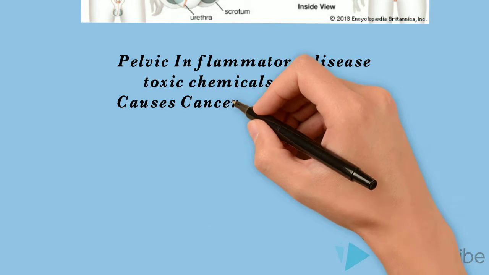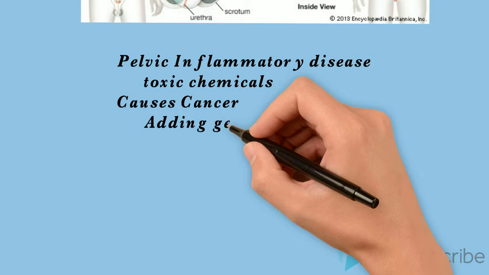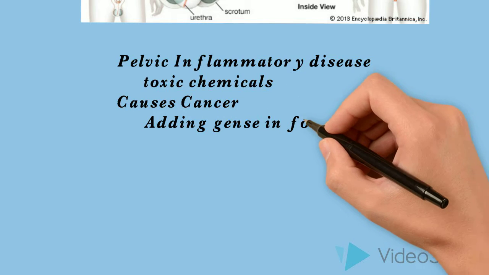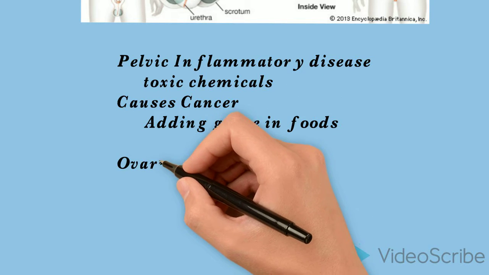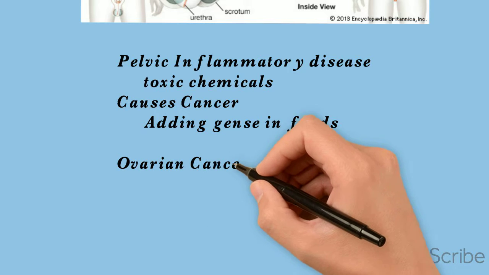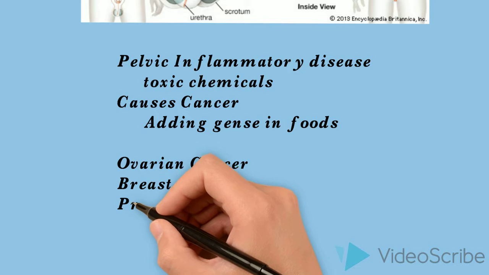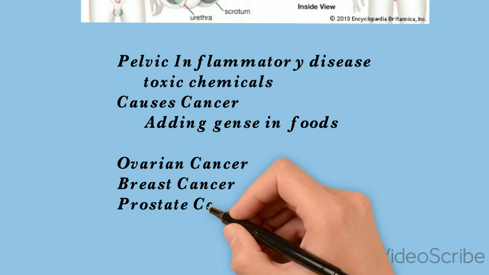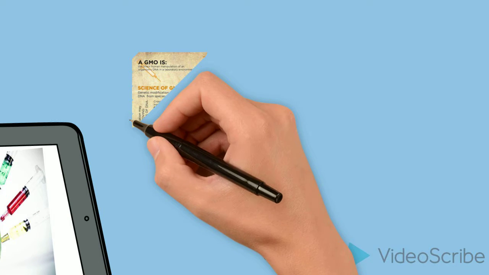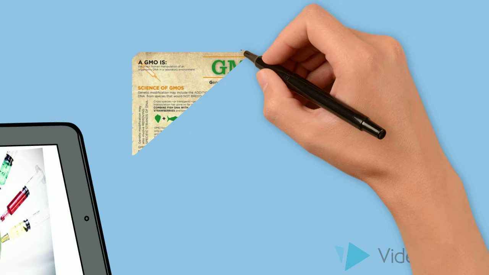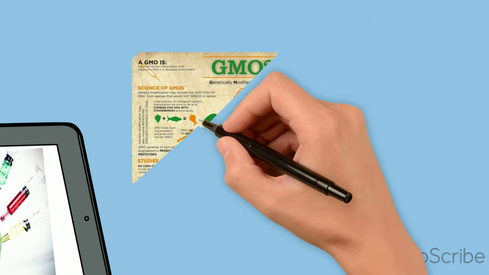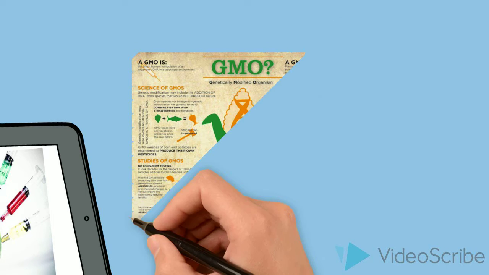Scientific research states that GMOs affect fertility. Pelvic inflammatory disease is a disease in which the woman's reproductive organs are damaged. Pelvic inflammatory disease can cause problems getting pregnant, problems during pregnancy, and long-term pelvic pain. Due to the toxic chemicals found within a GMO, this disease can be diagnosed in females who are constantly consuming genetically modified foods, which can hence lead to infertility.